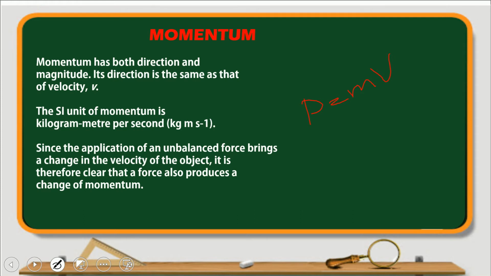Now what is the unit of momentum? Mass is in kilogram and velocity is in meter per second, so the unit of momentum is kilogram meter per second. That's all. There is no shorter name for it. Since the application of an unbalanced force brings a change in the velocity of the object, it is clear that force also produces a change of momentum.